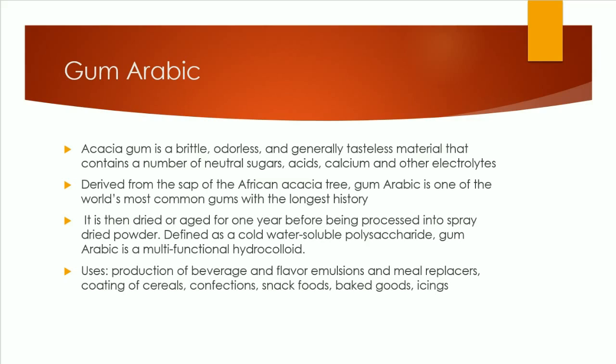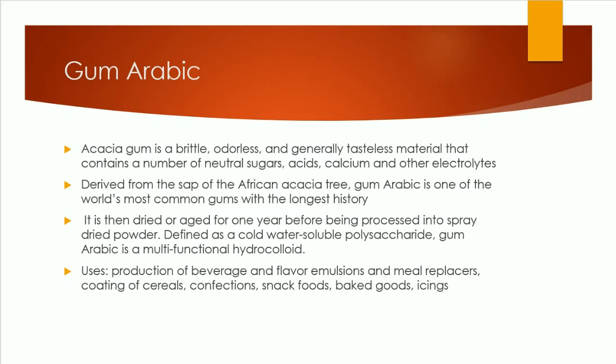It is a brittle, odorless, and generally tasteless material that contains a number of neutral sugars, acids, calcium, as well as some other electrolytes. The gum is built upon a backbone of D-galactose units. However, acacia does contain the peroxidase enzyme, which is typically destroyed if it's exposed to heat, so you have to be careful with it.